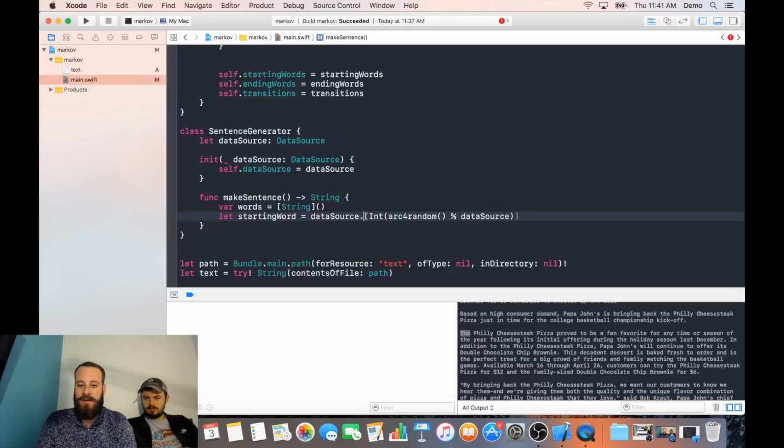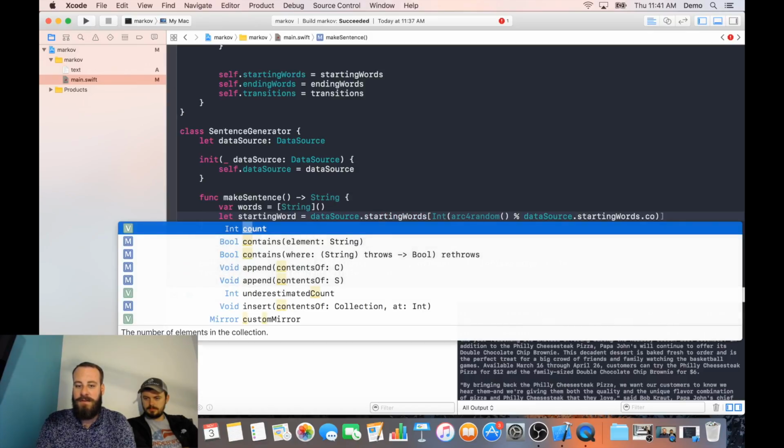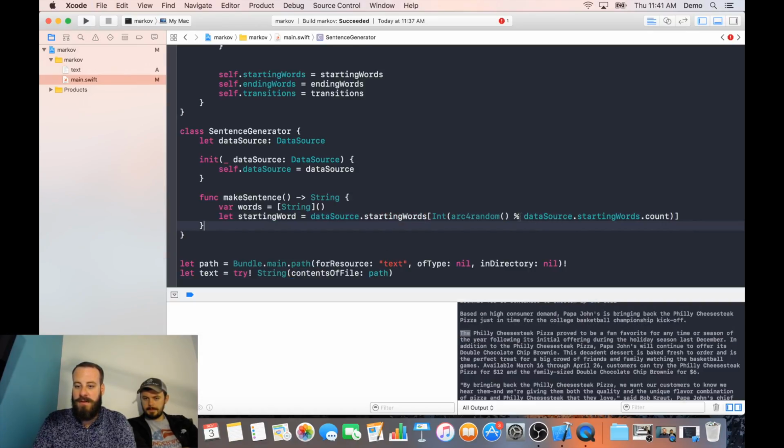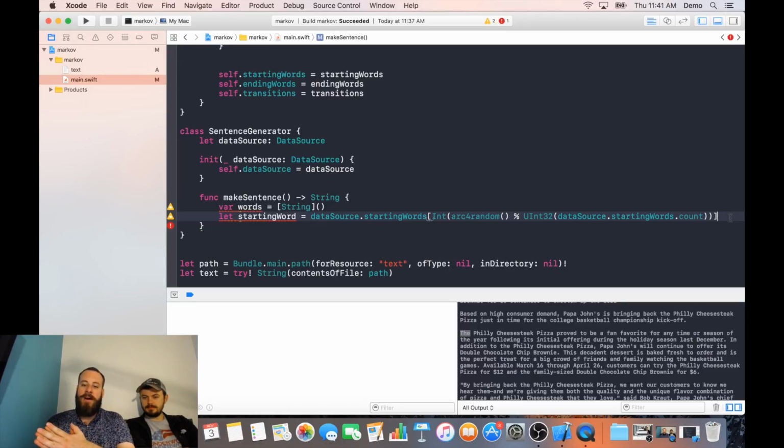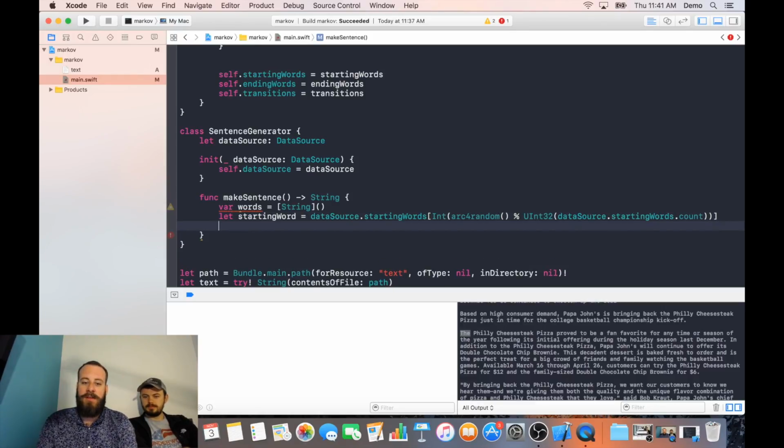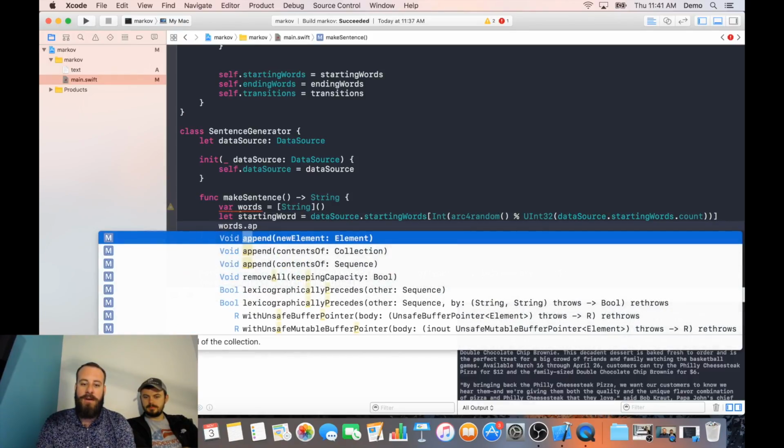Data source dot starting words dot count, and this needs to be a UInt32. Good old types. All right, there we go. Cool. So that's going to give us basically what we're doing there is grabbing a random word out of our data source's starting words, and let's go ahead and append that to our array of words.